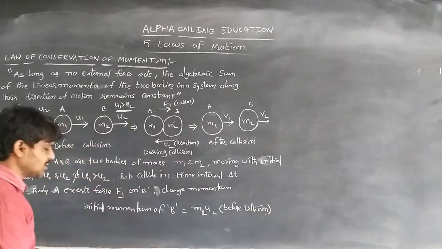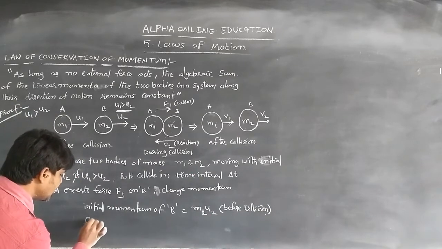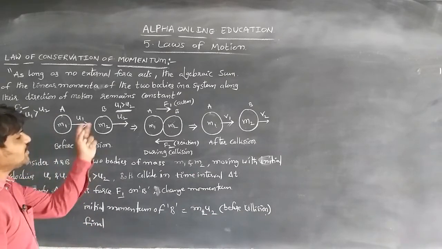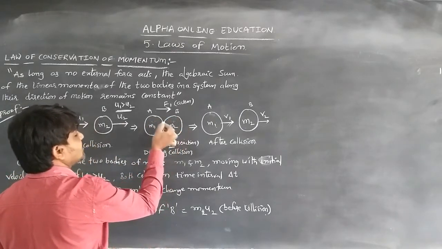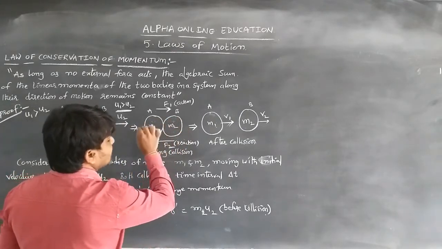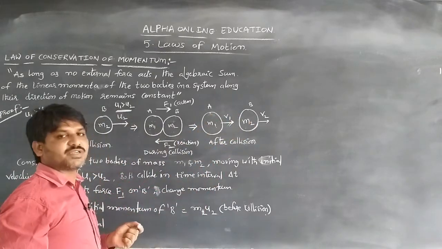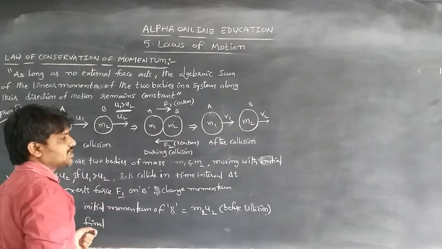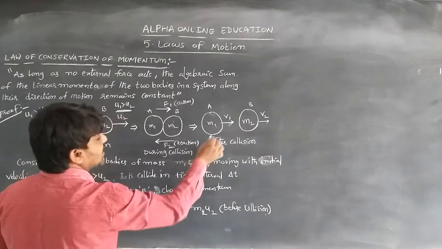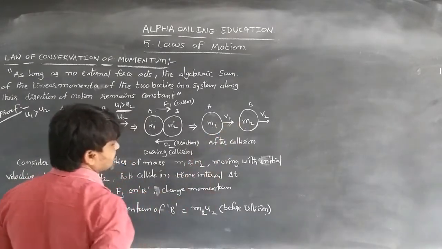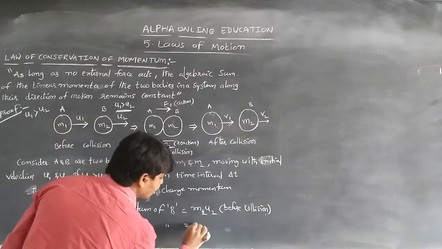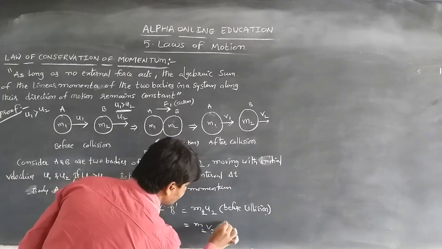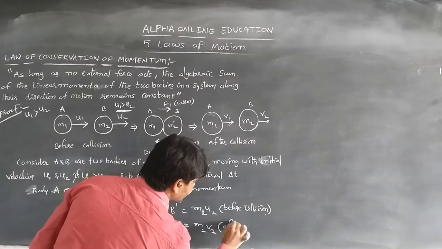After collision the momentum has changed. The force is exerted by A on B and by B on A, and they travel along the initial direction of motion, but their momentum has changed. So the final momentum of B will be m2v2. This is after collision.